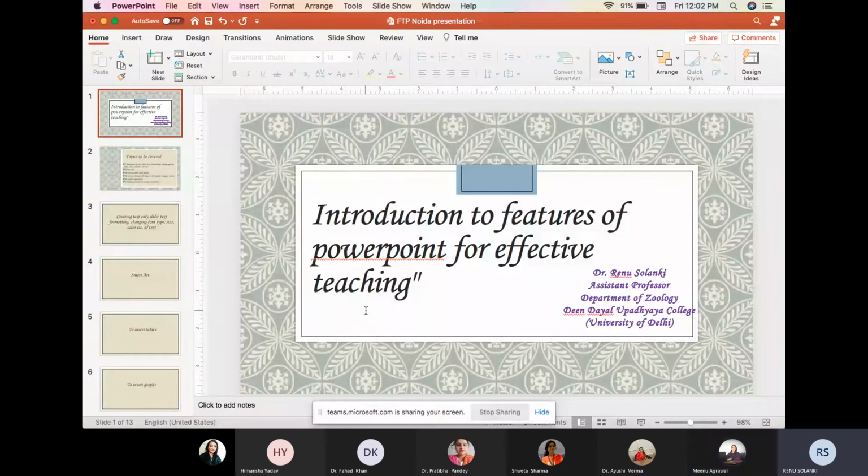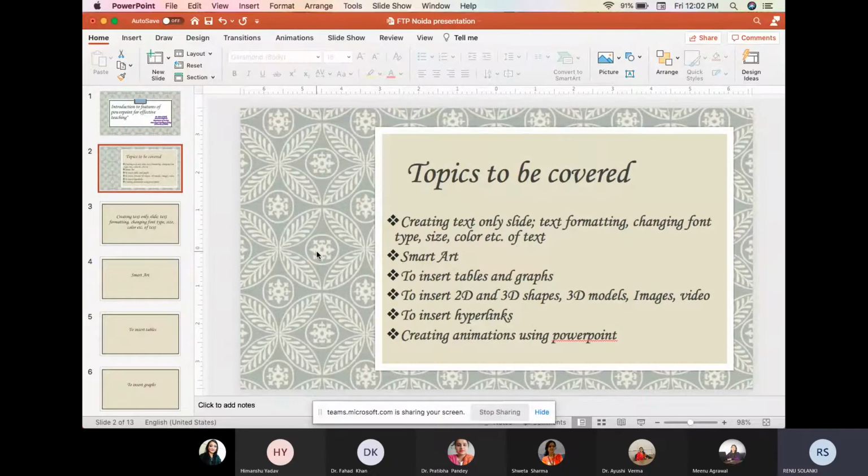My topic of presentation is Introduction to Features of PowerPoint for Effective Teaching. In my talk, I will cover the following topics, including creating a text-only slide, text formatting, changing font type, color, size, etc. SmartArt, which is an important feature of PowerPoint, inserting tables, graphs, shapes, models, images, and video in the PowerPoint. Then I will talk about insertion of hyperlinks and the use of PowerPoint for creating animations. So let's start.